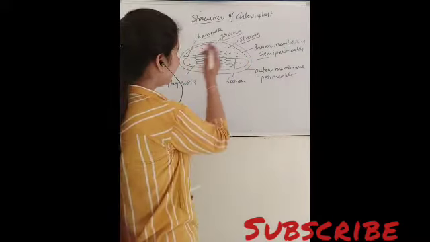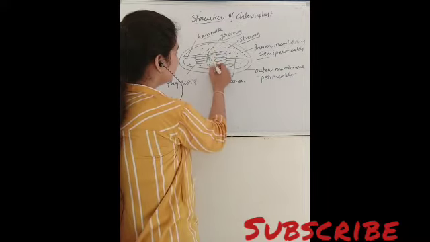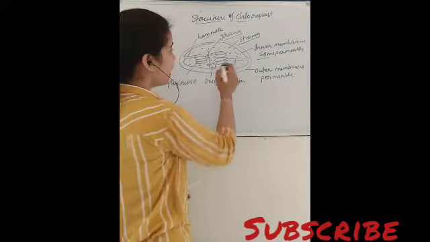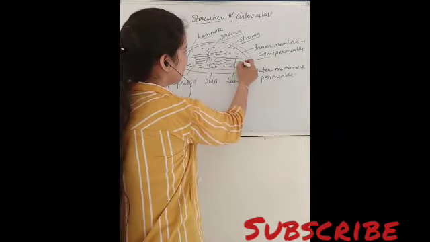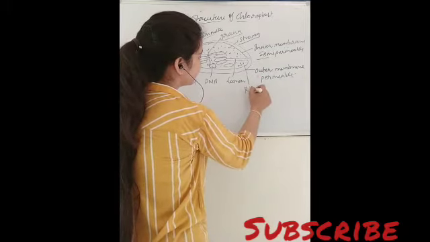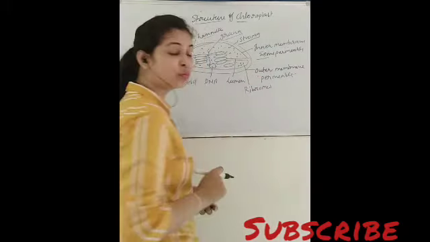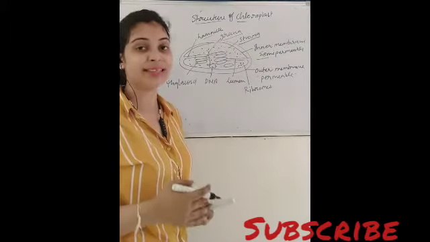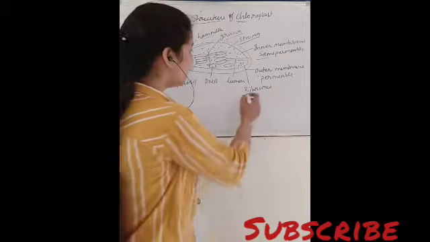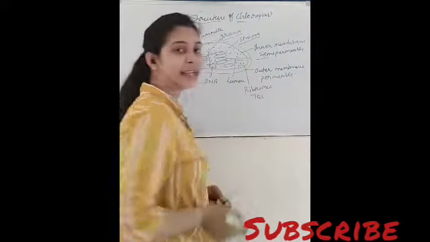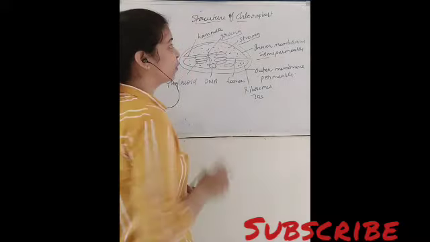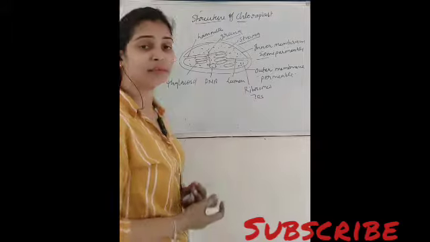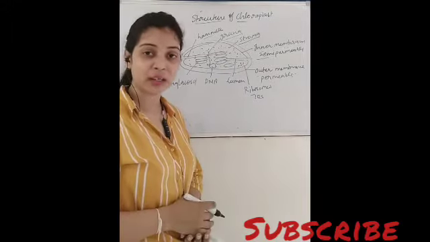ल्यूमेन कहते हैं. And in this stroma of the chloroplast, the circular DNA and ribosomes are also found. This circular DNA actually helps in the cytoplasmic inheritance, and this ribosome is of 70S type. 70S type of ribosome is found in the chloroplast. So these are the structures which are found inside the chloroplast.